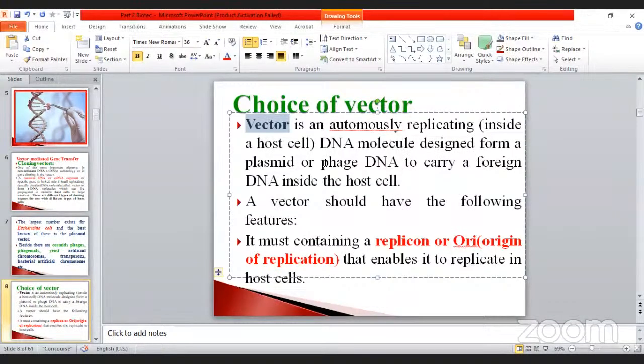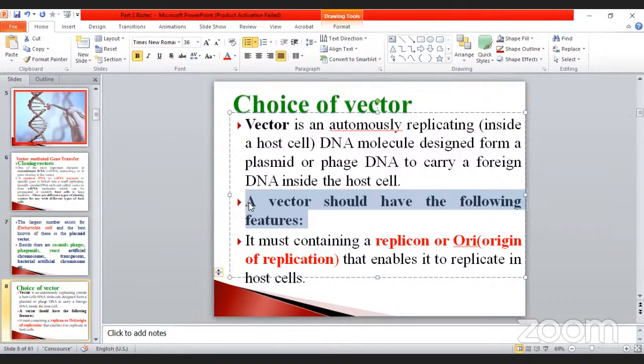As already told, a vector is a DNA molecule designed from a plasmid or phage DNA to carry foreign DNA inside the host cell. A vector should have the following features. This is very, very important. You can take any one vector as an example; these are the characters it should possess. Otherwise, it is not considered a vector.